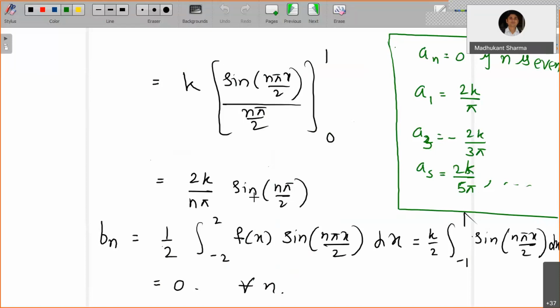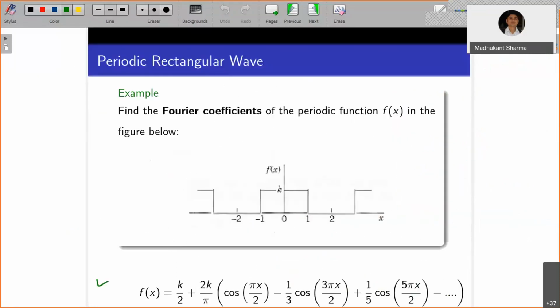You know sine pi by 2 is 1, sine 3 pi by 2 is minus 1, sine 5 pi by 2 is 1, and so on, alternating plus and minus. And you can evaluate the bn value, which is going to be 0 for all n. Now what you are going to obtain is the cosine series, which you can verify.